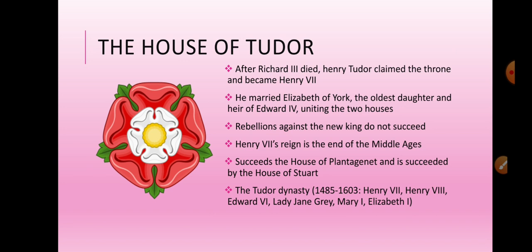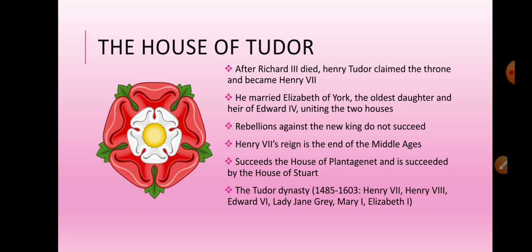Henry VII comes after the House of Plantagenet and is succeeded by the House of Stuart. So this is how they go: the Plantagenets, which ends with Richard, then the House of Tudor, and after the House of Tudor, the House of Stuart, or the Stuart dynasty.